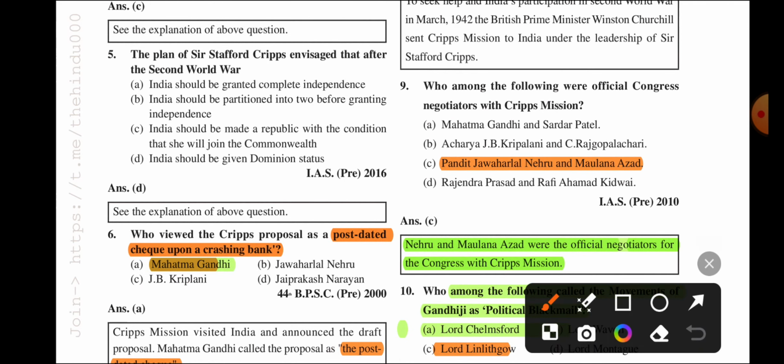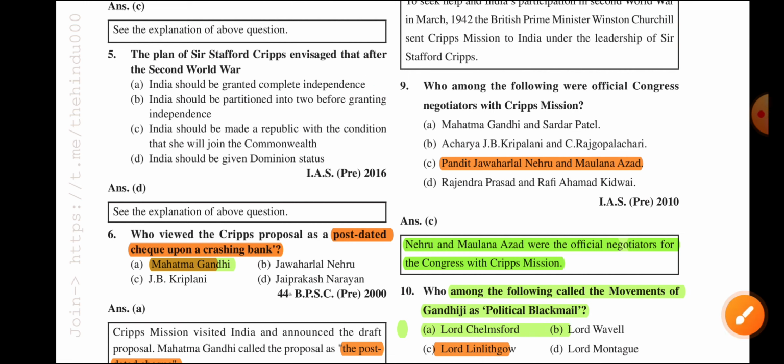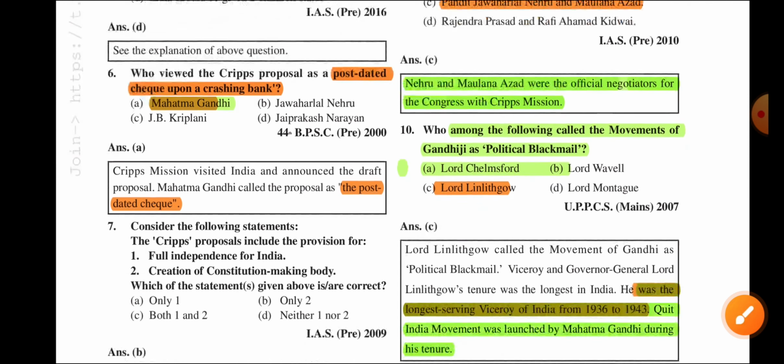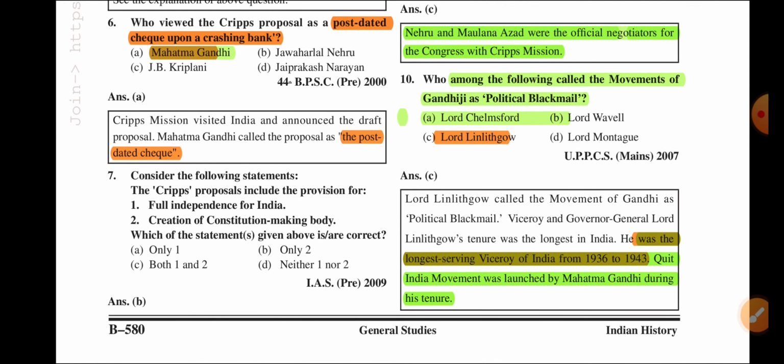The plan of Sir Stafford Cripps envisaged that after the Second World War, India should be granted complete independence. No, that's not right. India should be partitioned into two before granting. No. India should be made a republic on condition that she will join the Commonwealth. No, not right. Next, India should be given dominion status. That's right, after the Second World War. That was the exact thing written in the Cripps Mission.